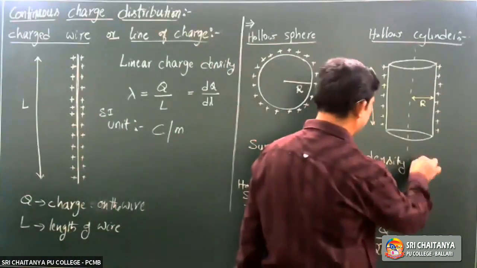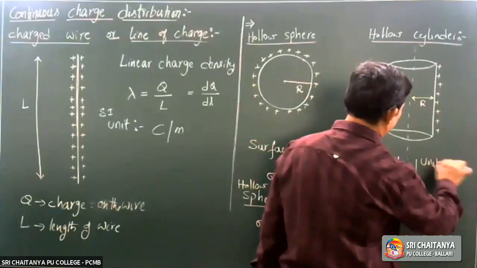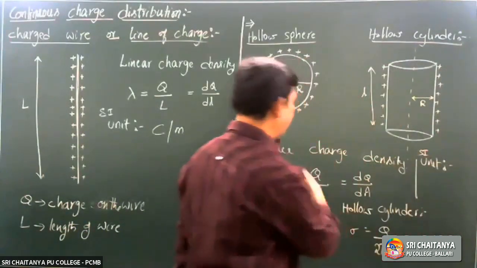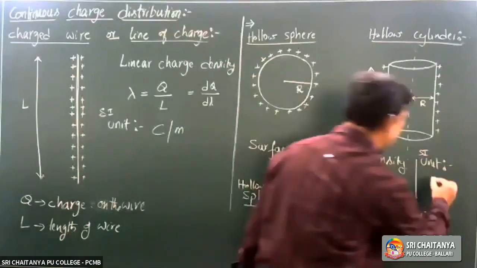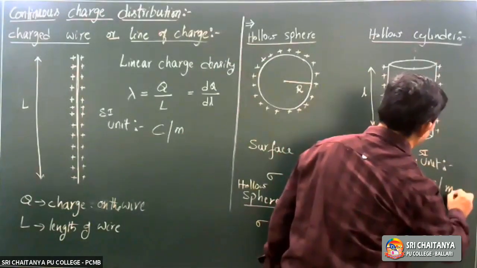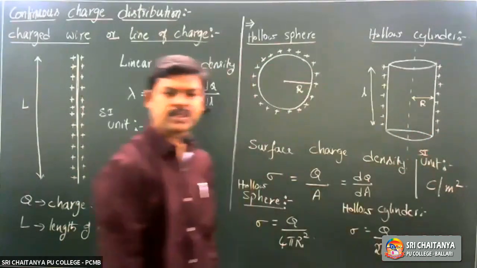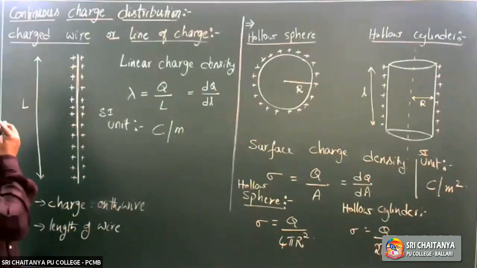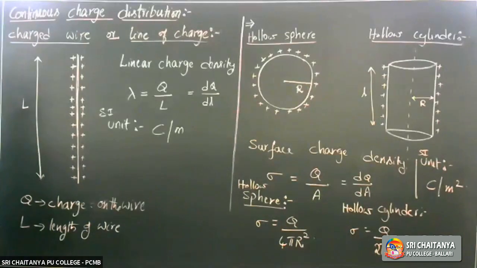What is the SI unit? Q by A: Q in coulomb, area in meter square. Coulomb per meter square is the unit for surface charge density.